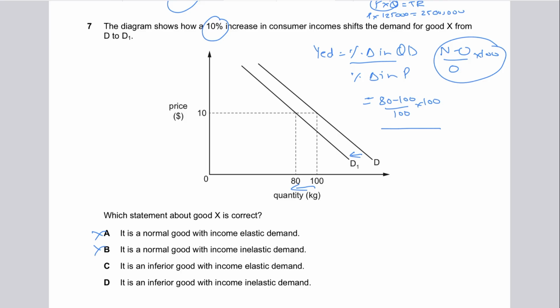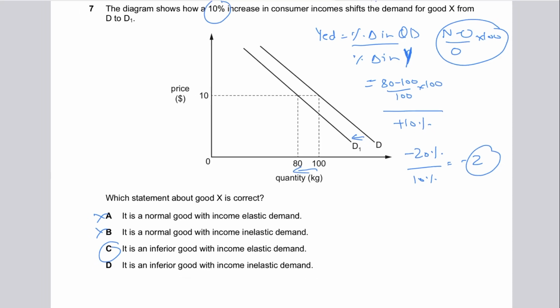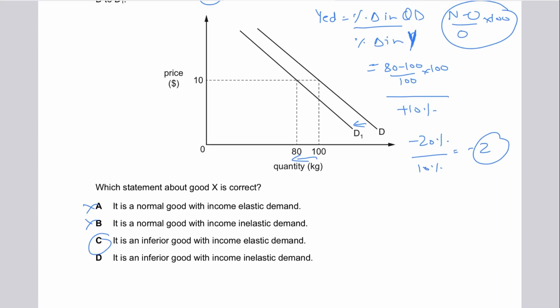change in price, which is, not the price, my bad, the percentage change in income. And the percentage change in income is going up by 10%. So this is a decline of 20% divided by 10%, the answer has to be -2. So the correct answer is that it's income elastic. So it's an inferior good and it's income elastic because the magnitude of YD is greater than 1, the coefficient, so it's income elastic. Hence option C is correct, inferior income elastic.